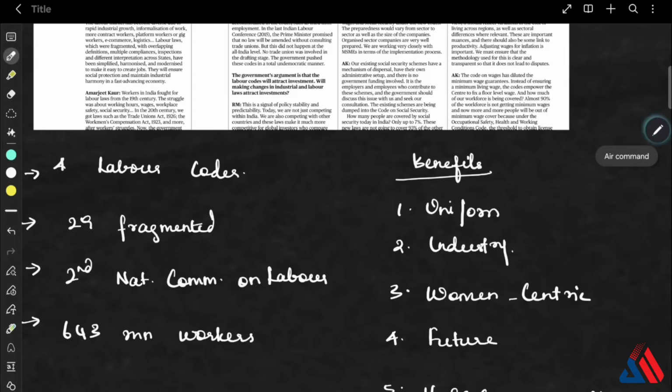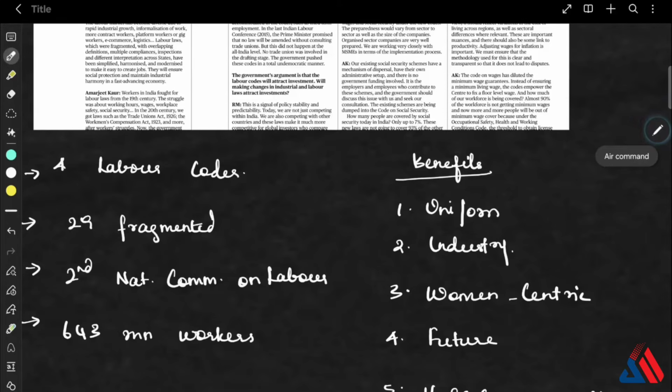Now, why was reform needed in the first place? We earlier had 29 fragmented labor laws, which are outdated and inconsistent, and there is a high compliance cost associated with that. Then the Second National Commission on Labor recommended the consolidation of all these 29 laws into four broad codes. Next, the workforce that we have is around 643 million workers, and most of them are informal. So the old system of laws that we had could not cover them.